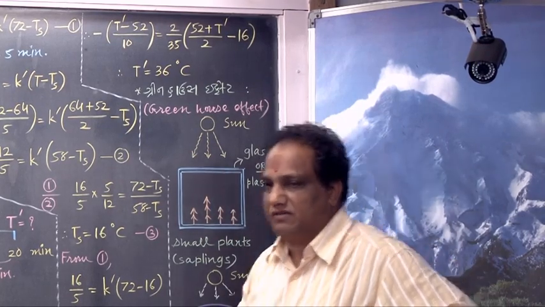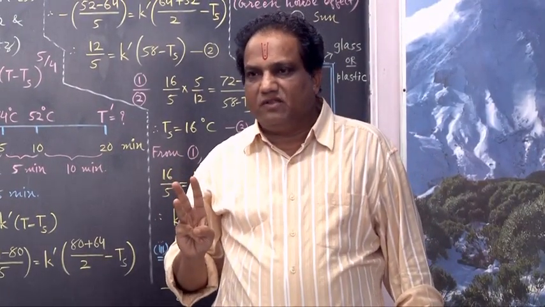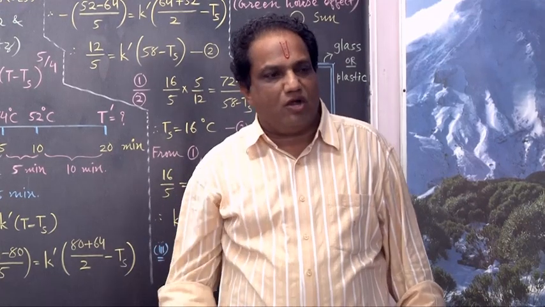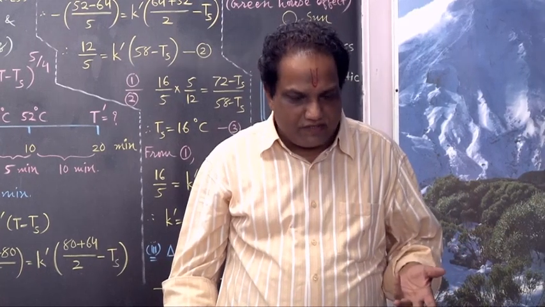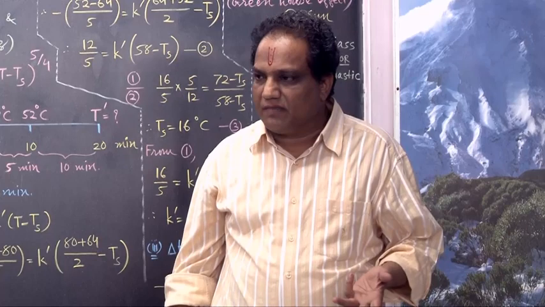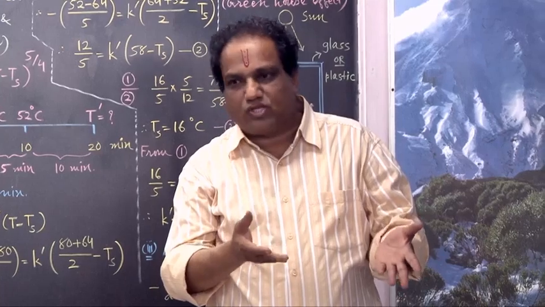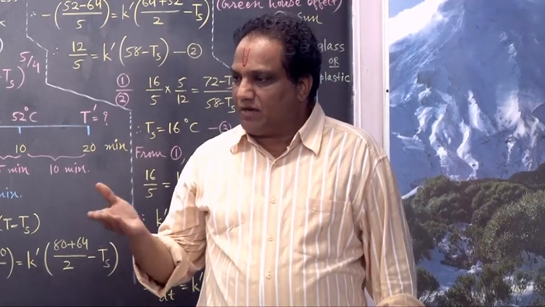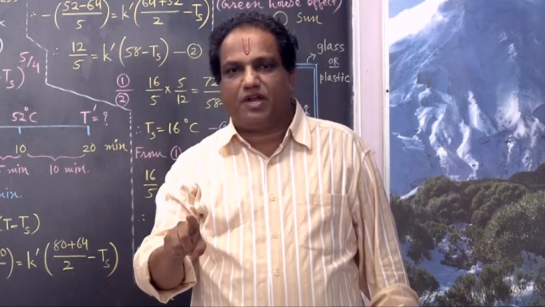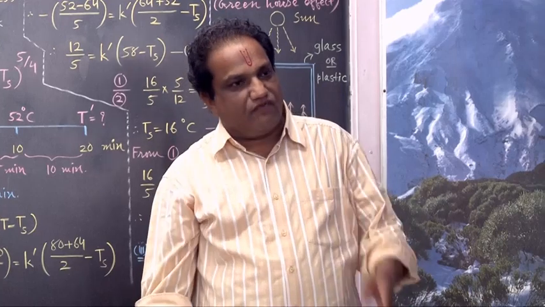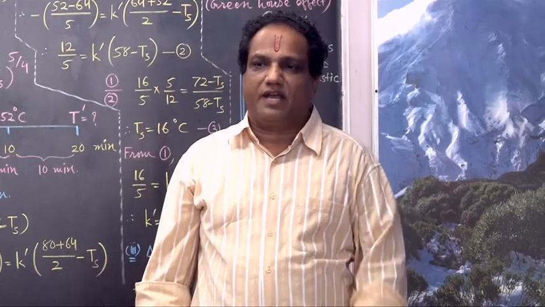It is a matter of simplification. How much time will you get in examination for a 3 marks numerical? 5.4 minutes. The paper is 100 marks for 3 hours, which means 180 minutes. 180 minutes upon 100 is 1.8 minutes per 1 mark. For 3 marks, 1.8 into 3 is 5.4 minutes. Instead of 5.4 minutes, only for simplification you are taking 10 minutes, and then also you are not getting the answer.